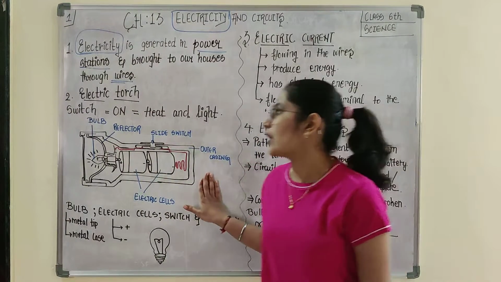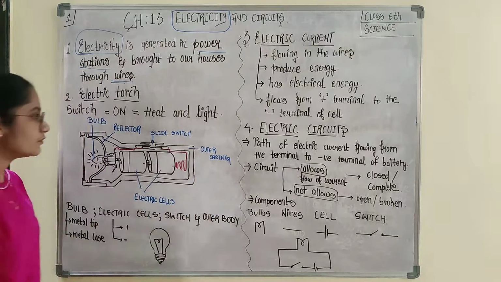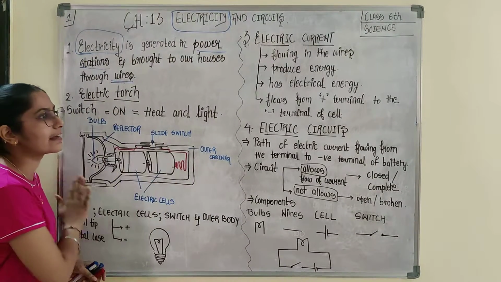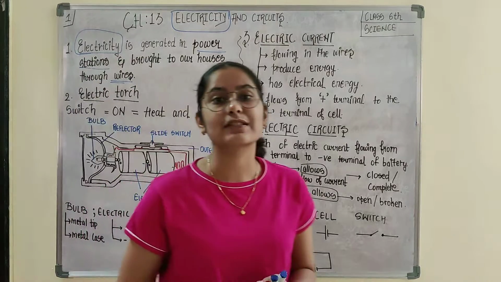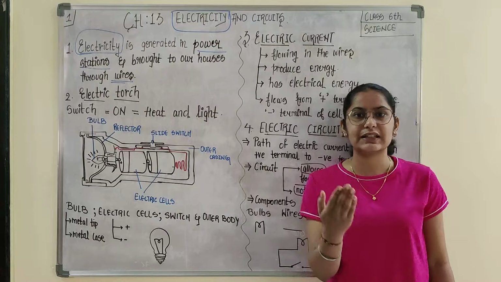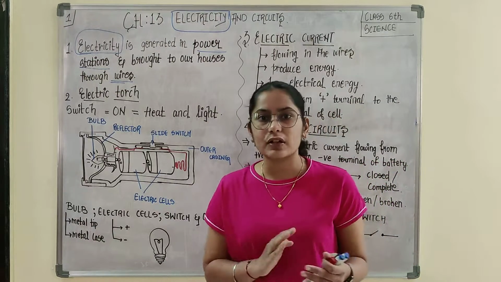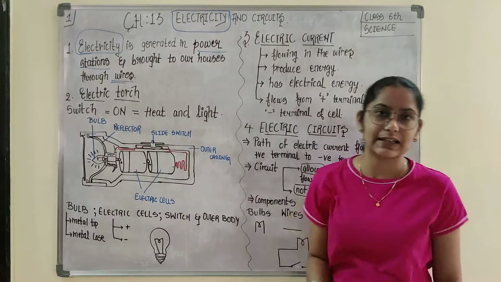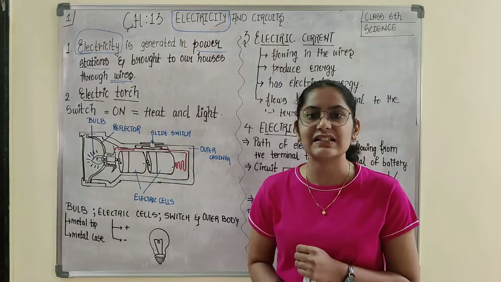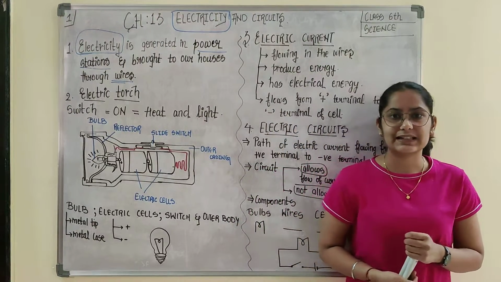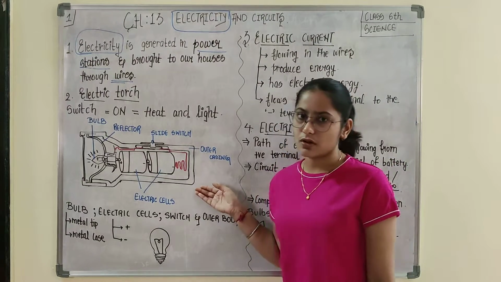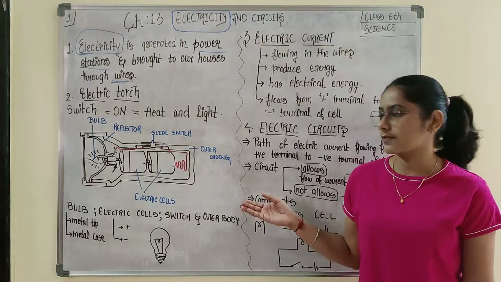Okay, in case I talk about the electric torch, I have tried to draw the diagram which is given in your textbook also. In case you are not getting this, you can simultaneously, while hearing me, open your textbook, chapter number 13, Living Science, Electricity and Circuits. In that, you observe the diagram of the torch, or you can simultaneously observe here.